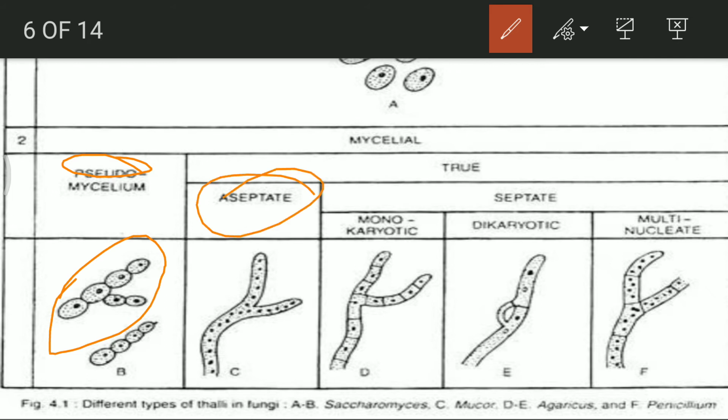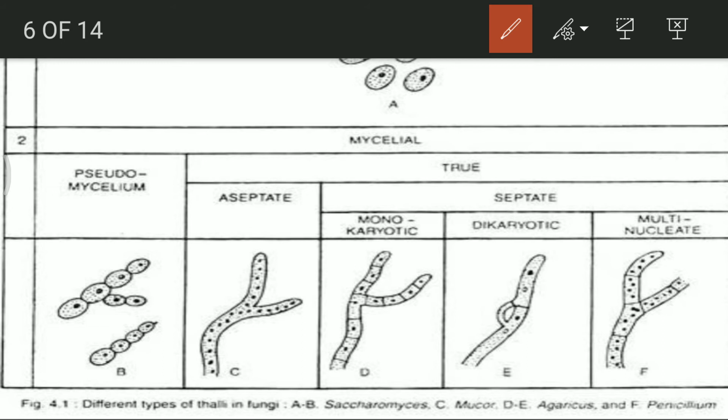Aseptate condition is a condition in which the entire hypha is present, but it is not differentiated. Here you can see that there is no differentiation of cells in case of structure C, and that's why it is known as the aseptate condition of a fungus. This is seen in lower fungus or less developed fungus.